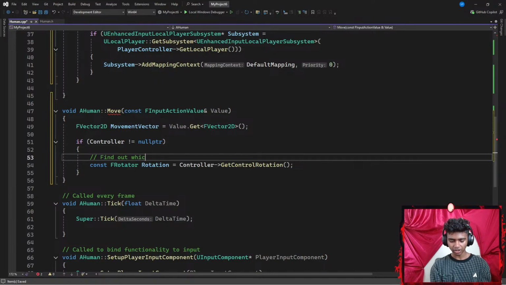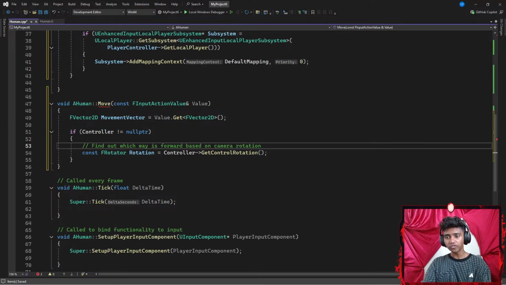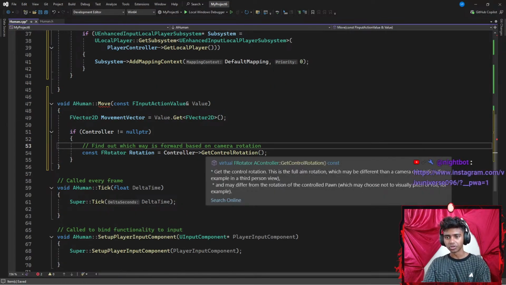Okay, let's go ahead and find out which way is forward based on my camera rotation.